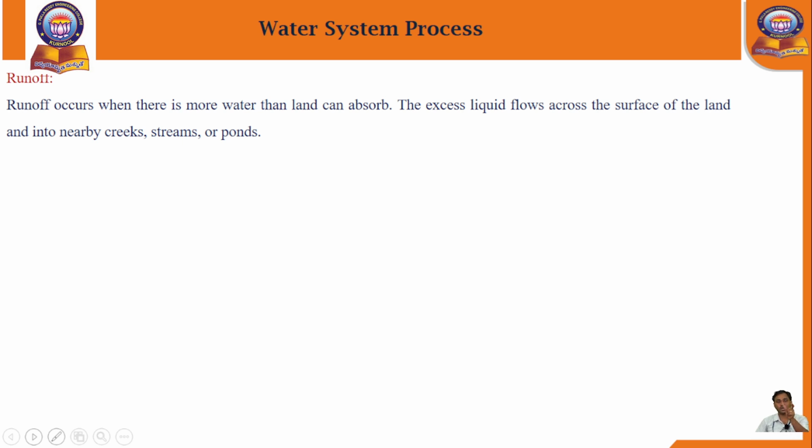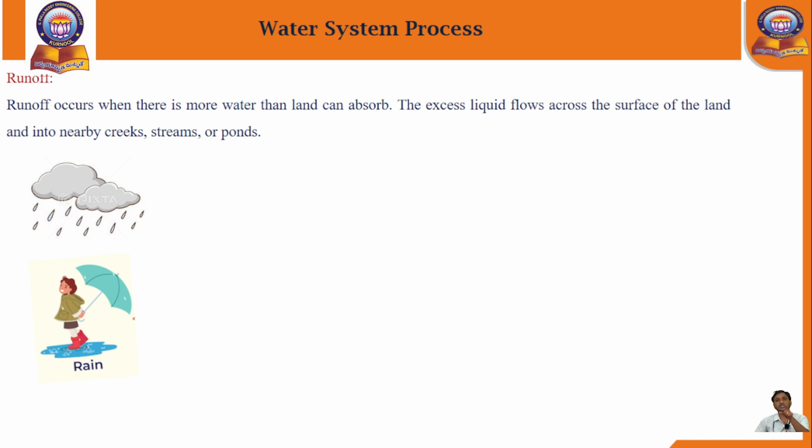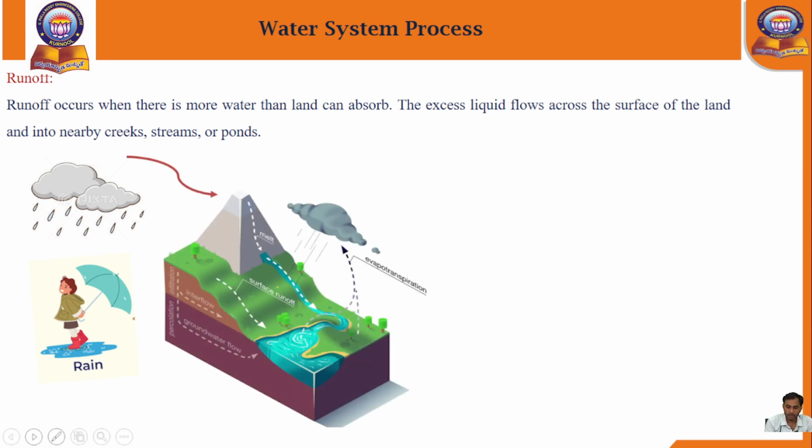Okay, for this one I will present a small image. See, here the rainfall is occurring on the earth surface. Slowly, it may be due to the summer season, the ice particles on the mountains will melt and form water again. Slowly there is movement of water on the earth surface.